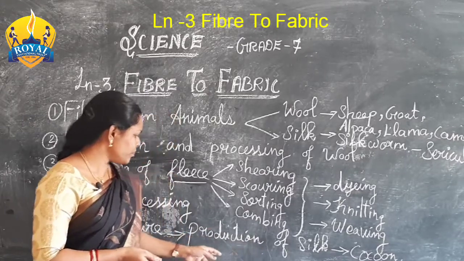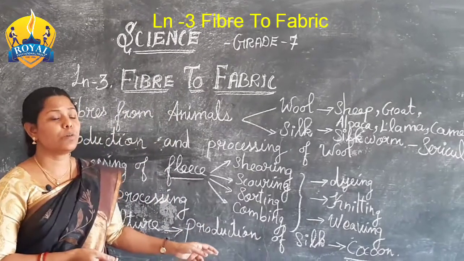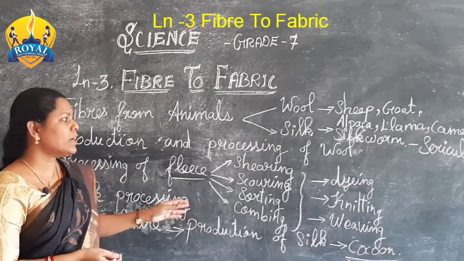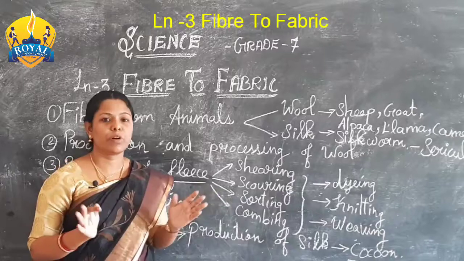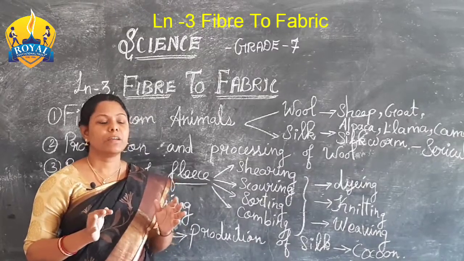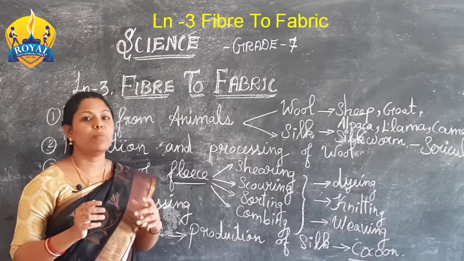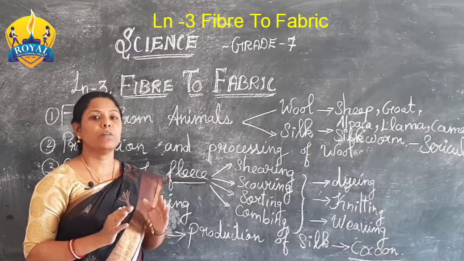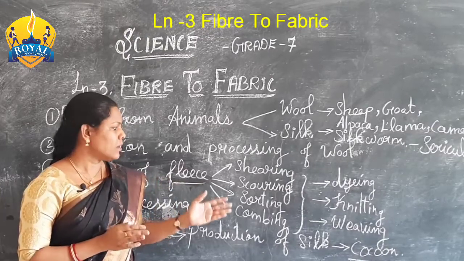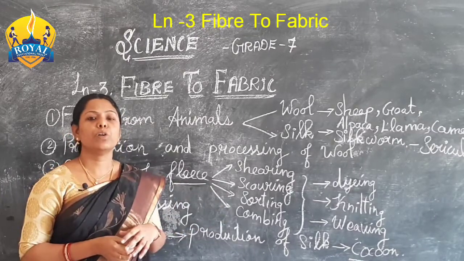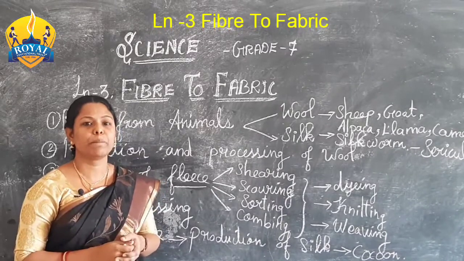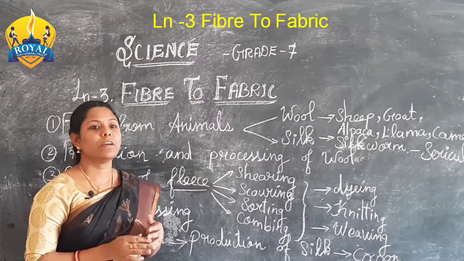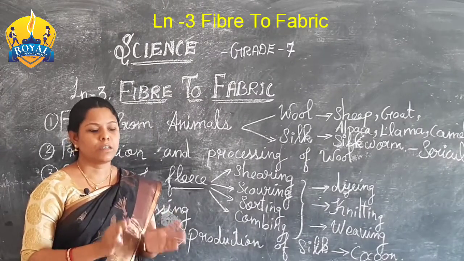This process is very precious. We already know that the processing of cloth, the processing of fabric, is very valuable and precious, so we want to keep the woolen cloth and silk cloth safe. How do we keep them safe? We keep our silk sarees and woolen cloths in the bureau.